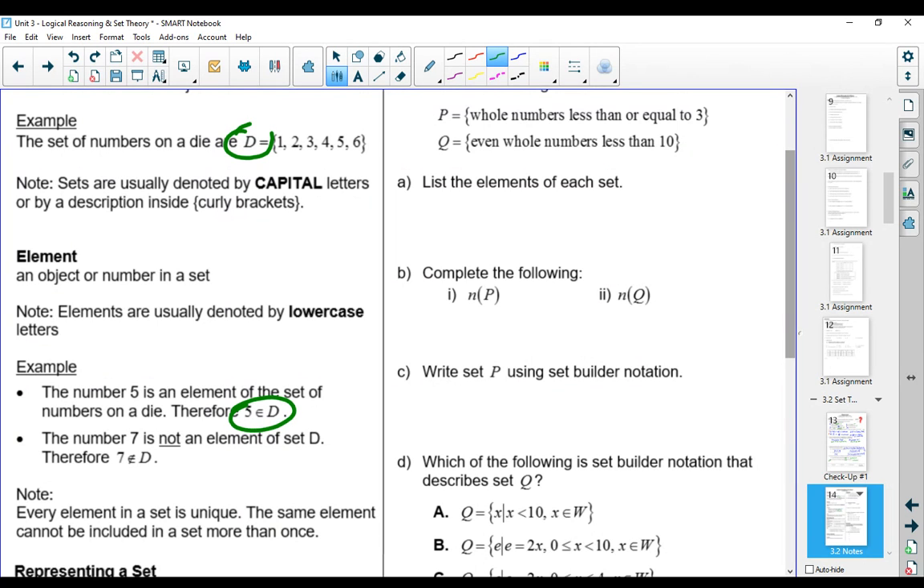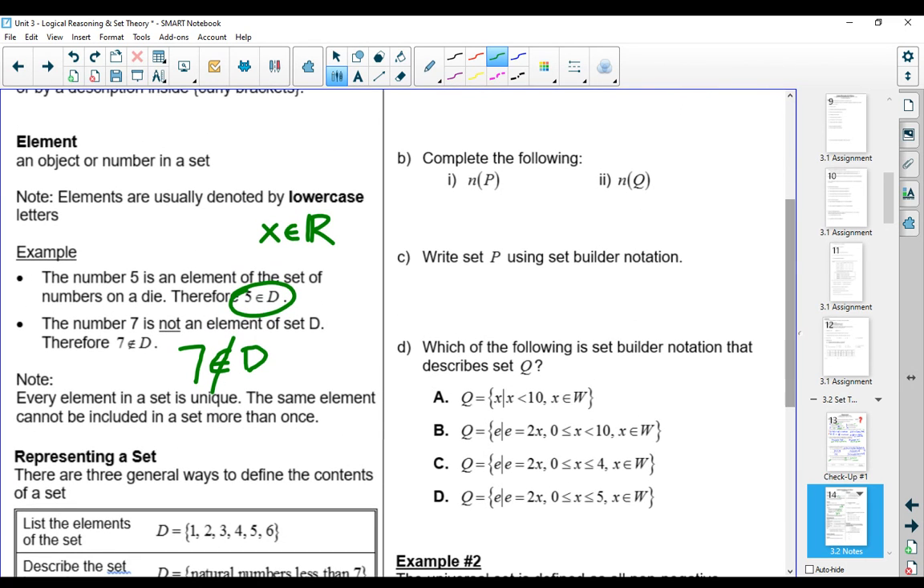You've seen this symbol before because we've talked in math before when we do domain and range, we say X is the element of reals. So that would mean X is a number that's inside the real number system. The number 7 is not an element of D. So it has 7, but then our element symbol is crossed out. 7 is not an element of D.